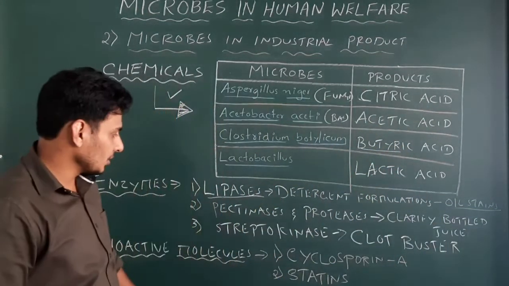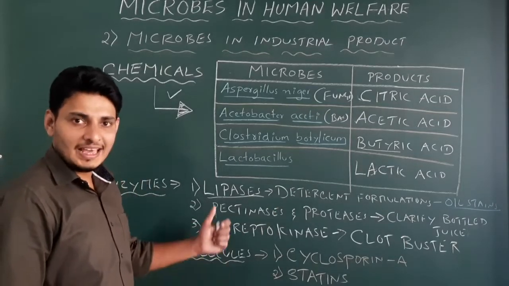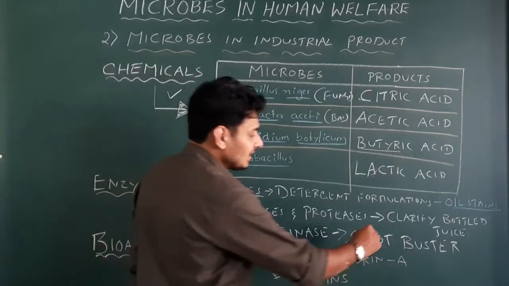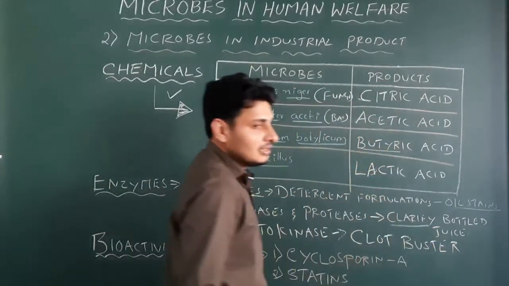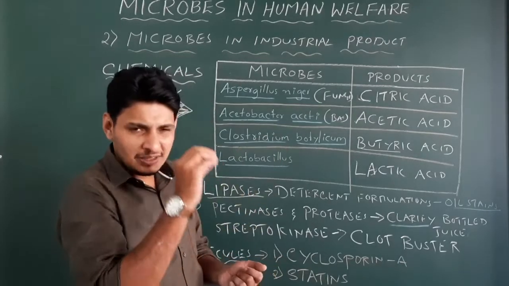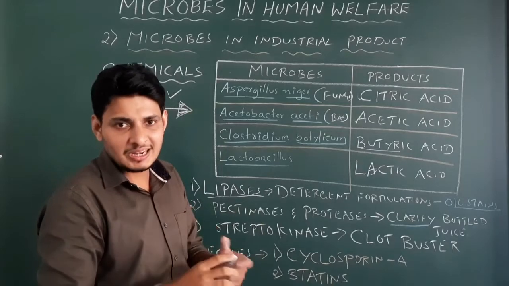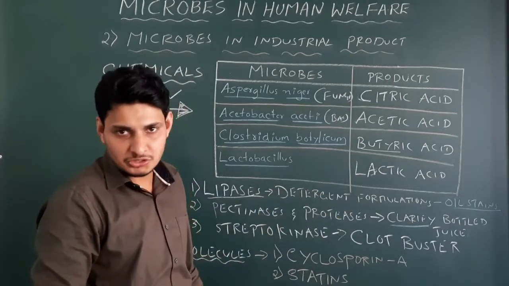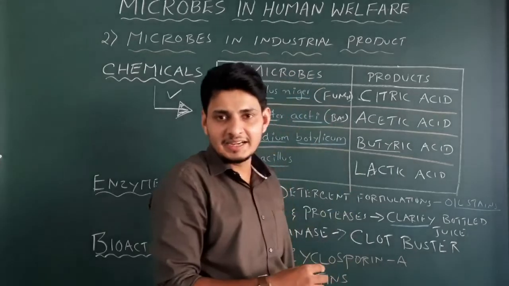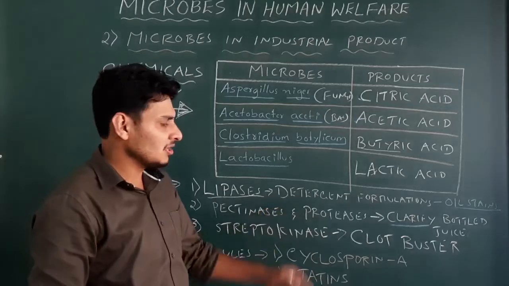Note this one. Okay. Next is pectinases and proteases. These two enzymes, again extracted from some type of microorganism, are used to treat or clear the remaining juices present in the bottle, particularly the marketed bottled juices. Got it? So it's going to clean the entire bottle. That is because of pectinases and proteases.